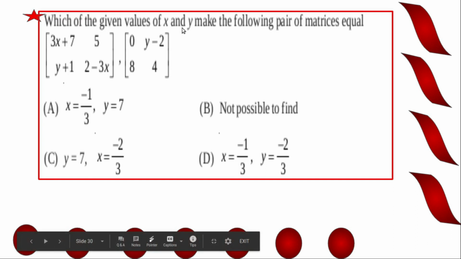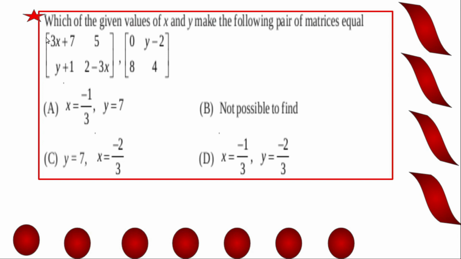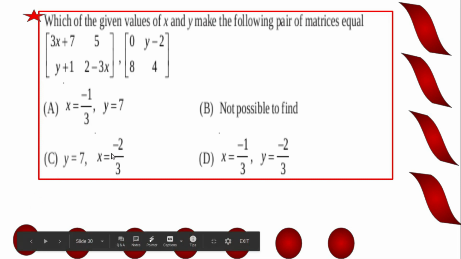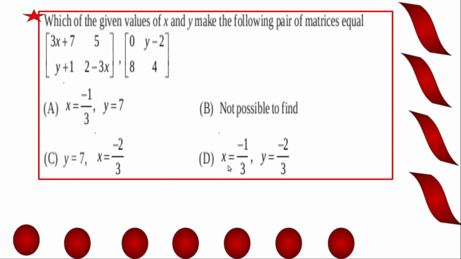Which of the given values of x and y make the following pair of matrices equal? The first matrix is 3x plus 7, 5, y plus 1, 2 minus 3x. And the second matrix is 0, y minus 2, 8, 4. Here are the options. A, x equal to minus 1 by 3, y equal to 7. B, not possible to find. C, y equal to 7, x equal to minus 2 by 3. D, x equal to minus 1 by 3, y equal to minus 2 by 3.